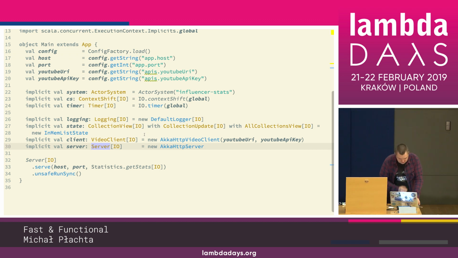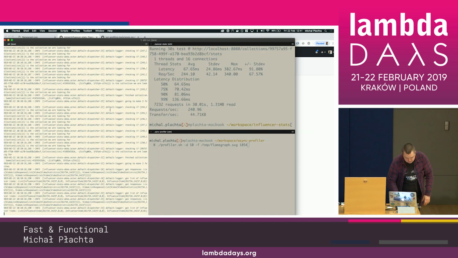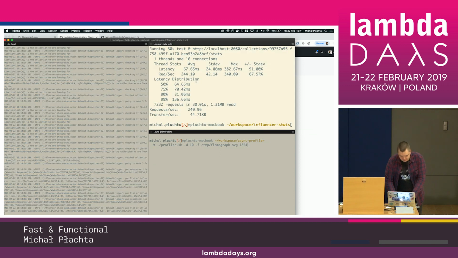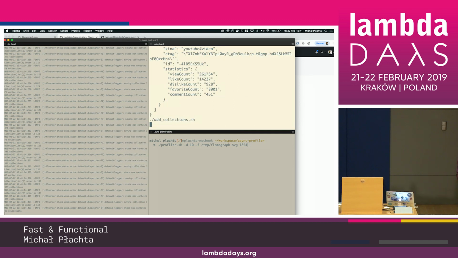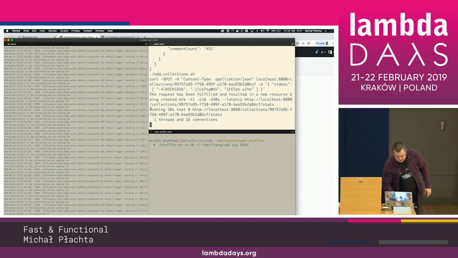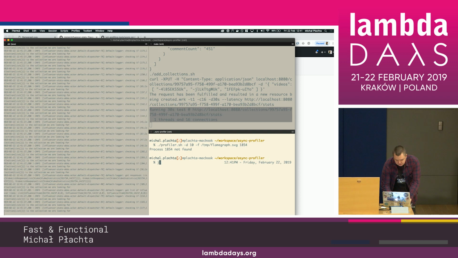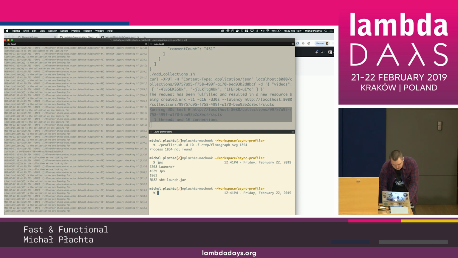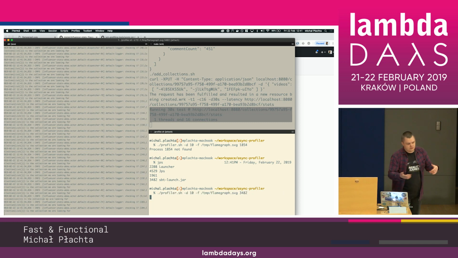So this is the default setting that I've just shown you, and now we can try to performance test it. I've already run one performance test to warm it up. What it's doing is adding thousands of random collections into the application, and then runs this test, the WRK I've shown you: 30 seconds, 1 thread, 16 connections. And what we can do is run the profiler. JPS. We get this thing here, and we just run the profiler.